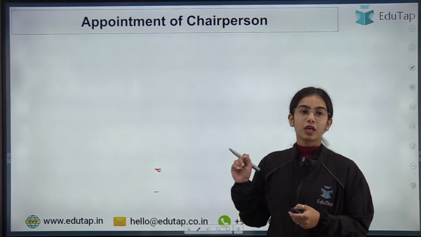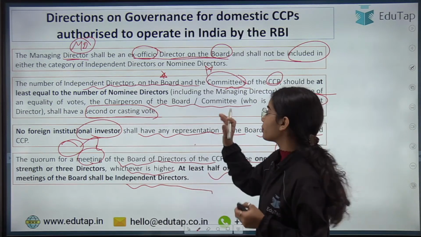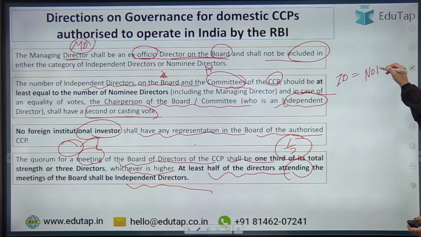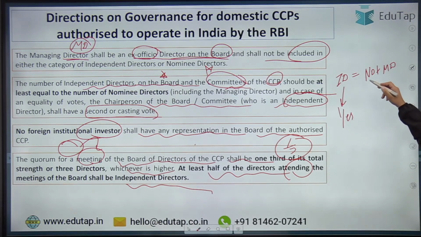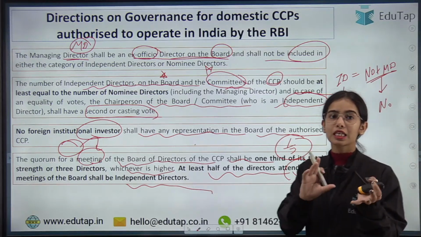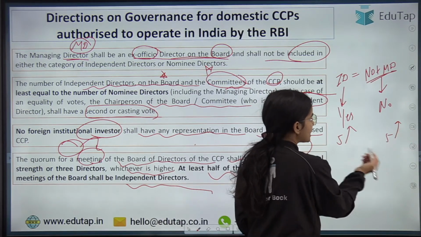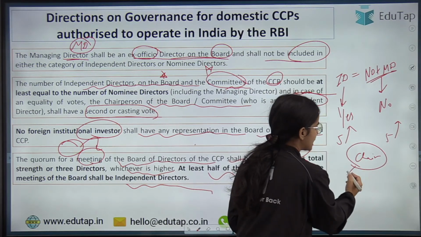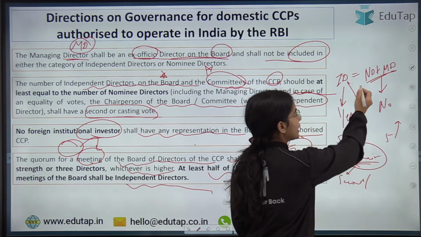Now moving forward with the appointment. Second point: the number of independent directors should be equal to the number of nominee directors plus the managing director. In case the independent directors have said yes to a decision and the nominee directors and managing director have said no, there is equality of votes. Let's say 5 are saying yes, 5 are saying no. In this case, the chairperson of the board will have a second or casting vote. The chairperson is also an independent director.